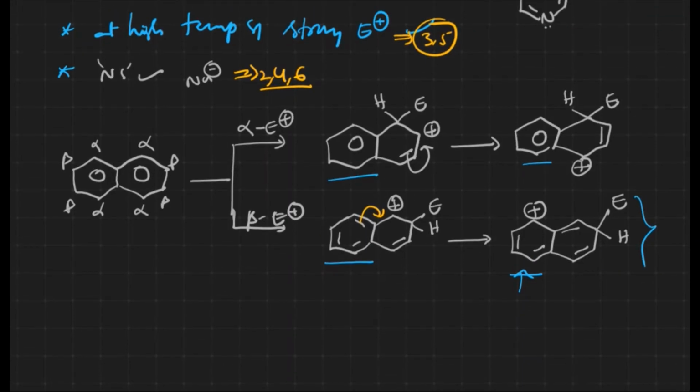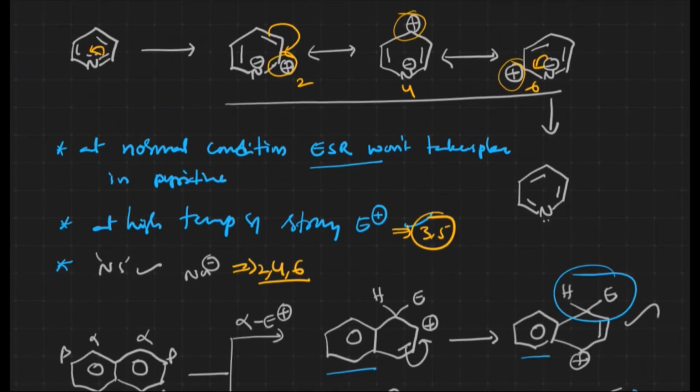That's why normally at the alpha position electrophilic substitution is favored when it comes to naphthalene. Why is it happening so? What we have to remember is the stability of the sigma complex: the respective sigma complex is more stable, because of which the electrophilic substitution takes place at the alpha position. That is how we have to remember and understand this particular concept. Thank you for watching.